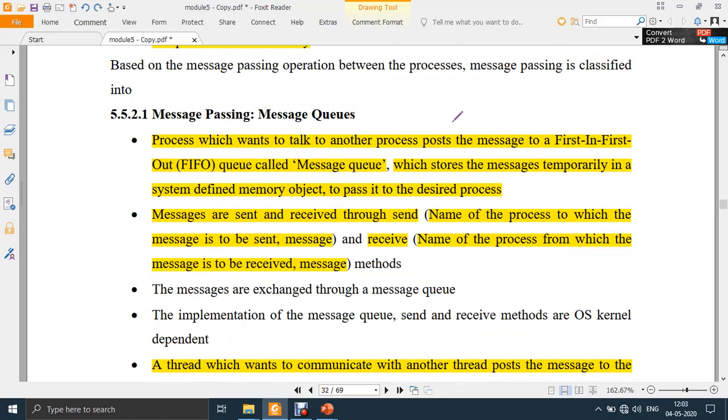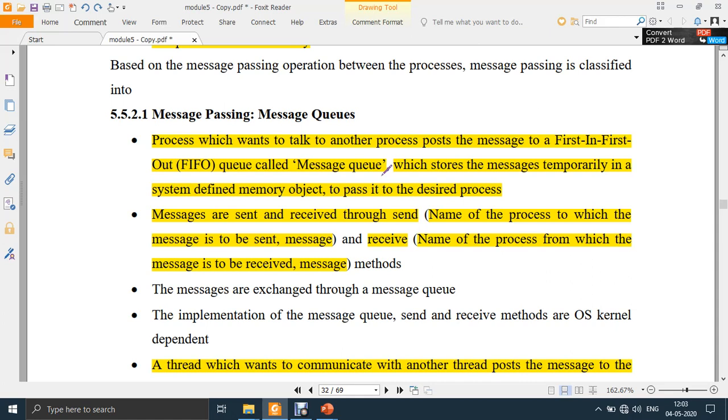As the name itself suggests, it is self-explanatory. There will be a queue which will hold the messages. A process which wants to talk to another process posts the messages to a first in first out queue called a message queue. So there is a message queue to which the process which wants to pass information or talk to another process will post its message.